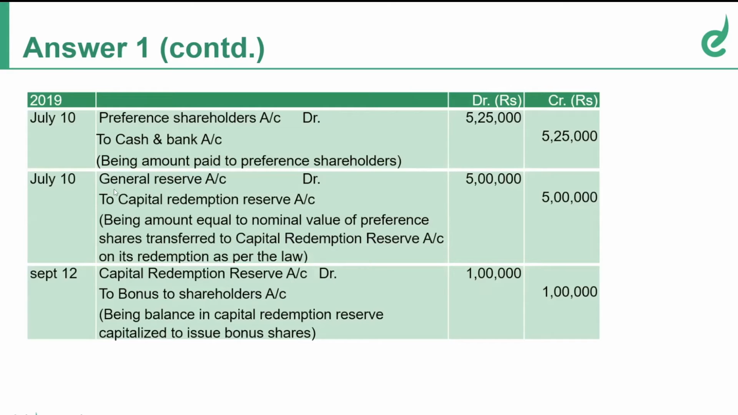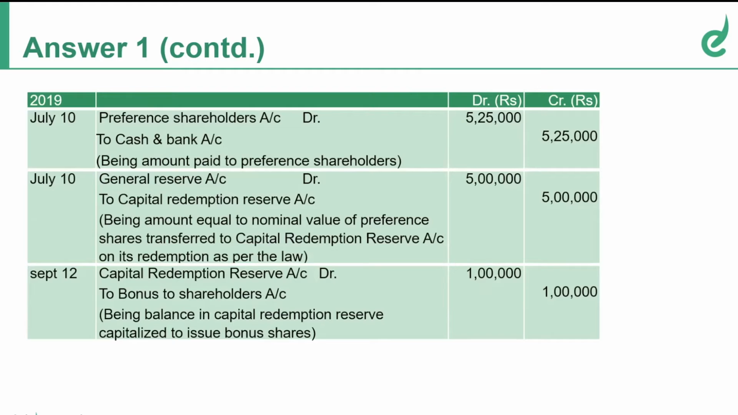General reserve account debit to CRR 5 lakhs. What is this 5 lakhs? Face value of preference shares redeemed. So now we have passed the first 2 entries, which is for conversion of equity shares and second for redemption of preference shares. So far clear?